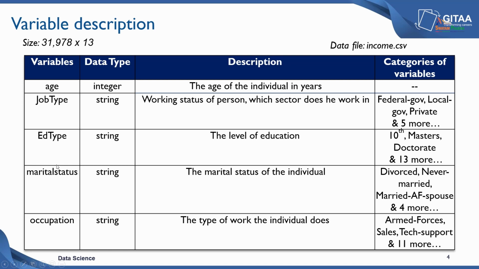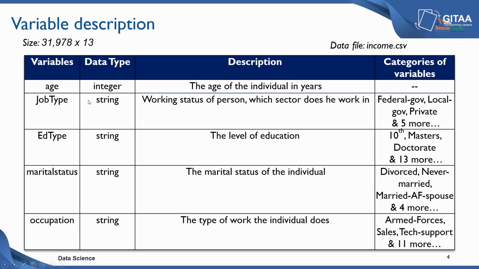The first column tells you the variables in the data. The next is the nature of the data type of a variable. The next describes the variables. The next column describes what kind of levels you can expect from that categorical variable. The first variable is the age variable, which is of integer data type, and it tells us the age of the individual in years. The next is job type, which is a categorical variable.